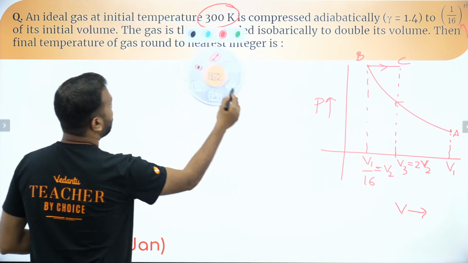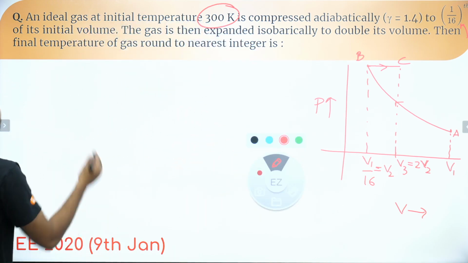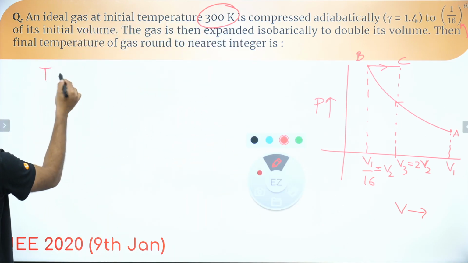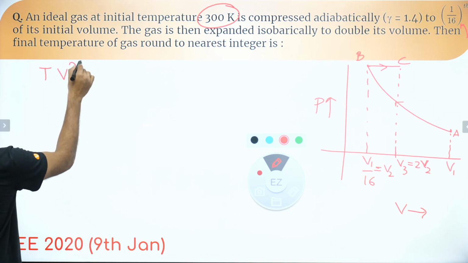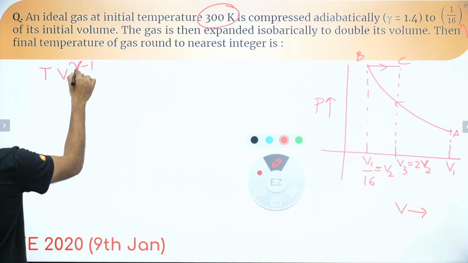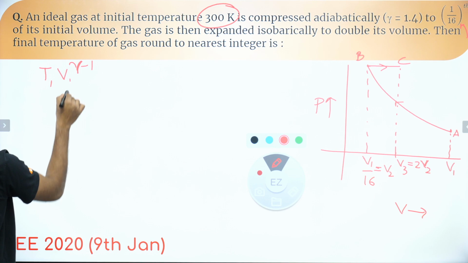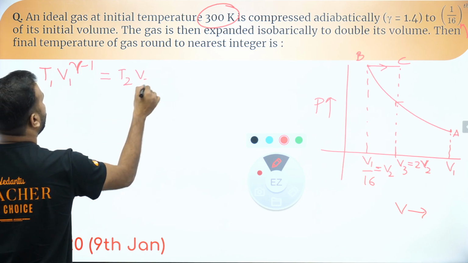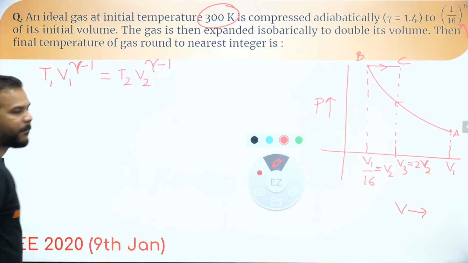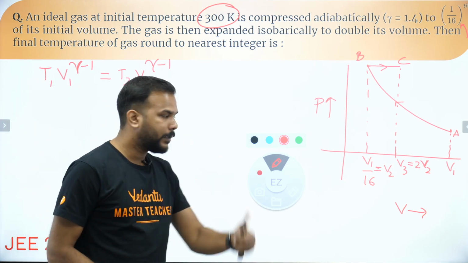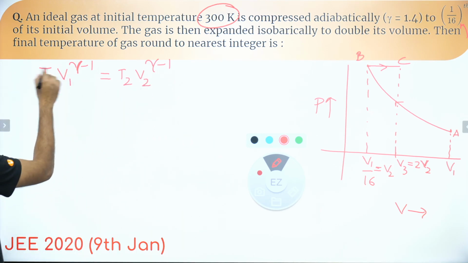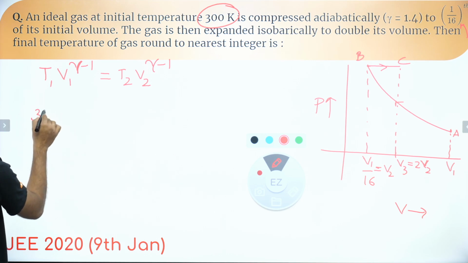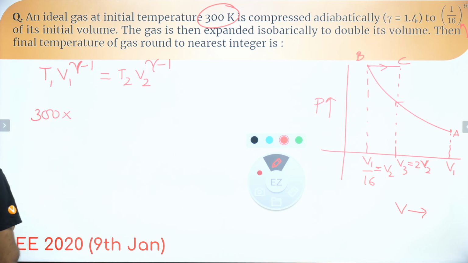So let's first speak about the adiabatic case. We know that the relation between temperature and volume is T V to the power gamma minus 1 being a constant. So T1 V1 to the power gamma minus 1 equals T2 V2 to the power gamma minus 1. The initial temperature is given as 300 Kelvin.